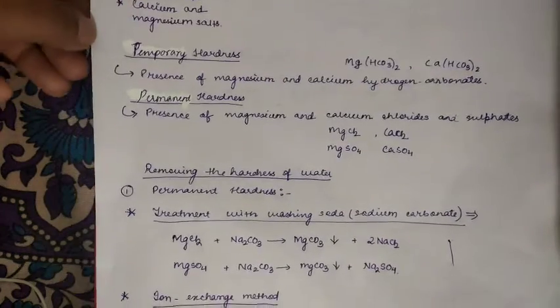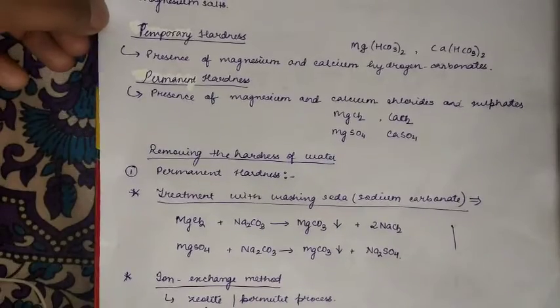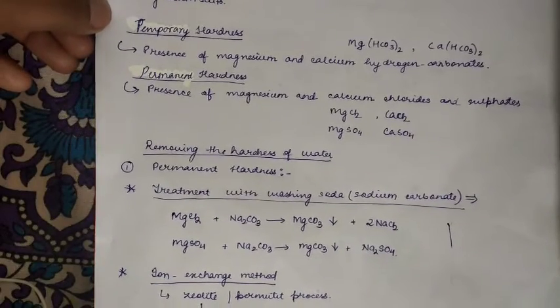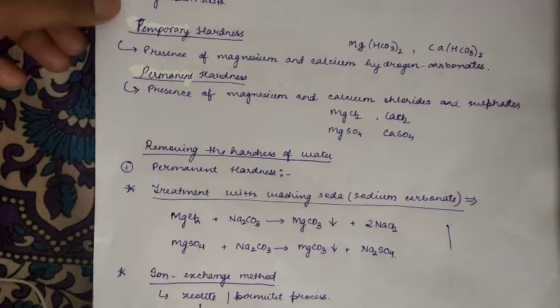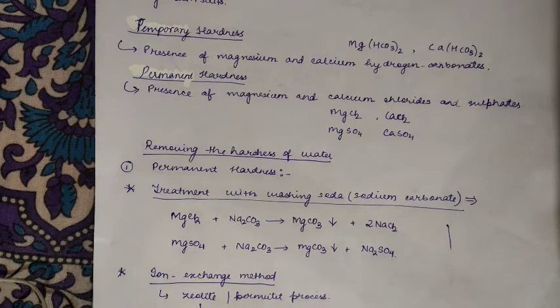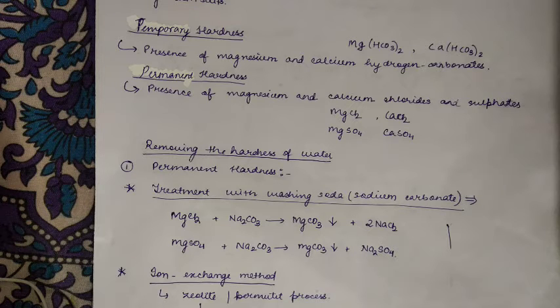Next, we are going to study the removal of hardness of water. First, we are going to discuss the permanent hardness of water by one method, that is treatment with washing soda. Washing soda is also called sodium carbonate.